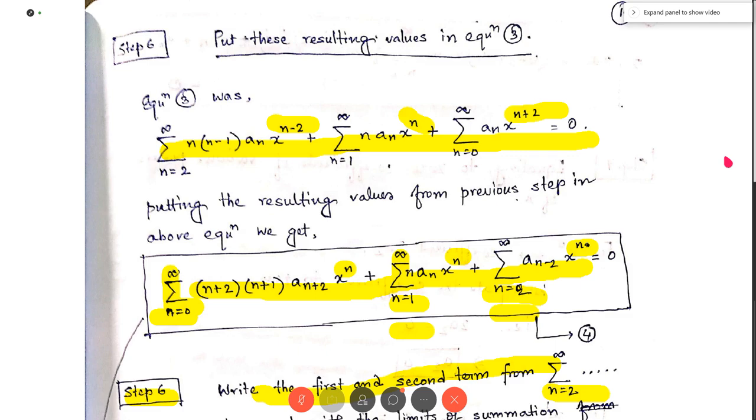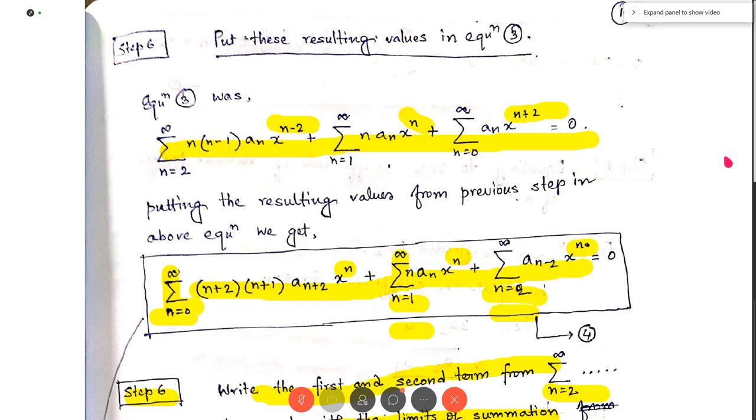So we can make the first and second terms run from n equal to 2, but we cannot make the third term run from n equal to 0. That is why we are starting from n equal to 2 to infinity. So in step 6 we have to write the first and second terms from n equal to 2 to infinity to comply with the limits of summation of the third term.